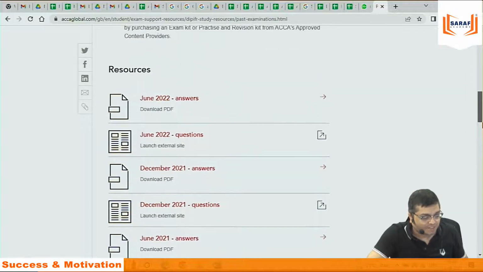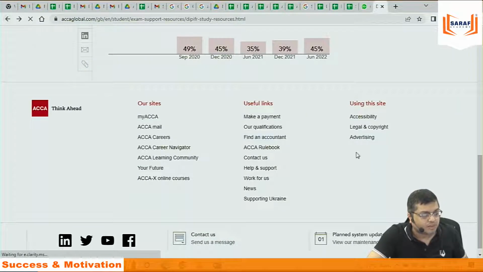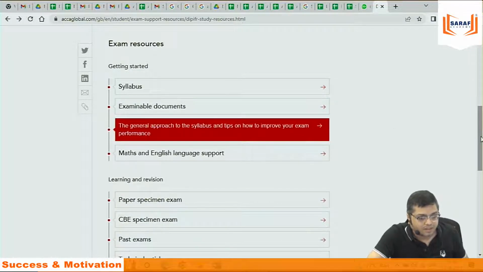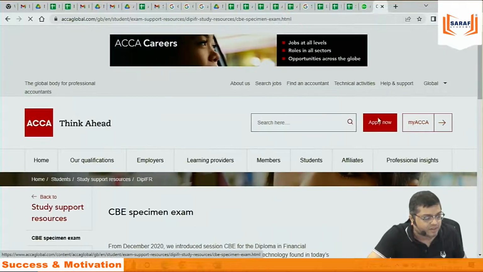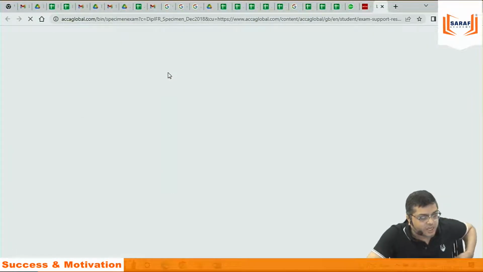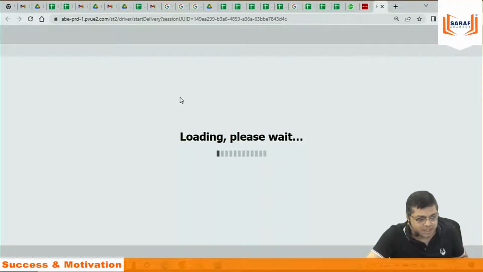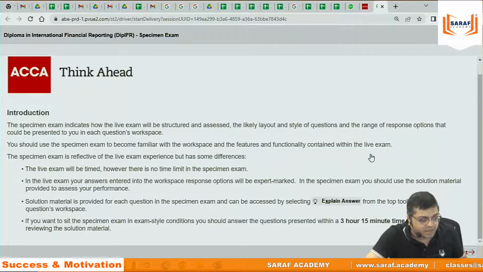Okay, no issue. So I am saying that endless papers are there. But for IFRS students, there is one issue. Up till now, there is no practice platform. The institute is making it ready, but the practice platform is not there. They have given one specimen exam, CB specimen exam 1. In that CB specimen, it shows you the same type, the way the questions will come in the exam center, but that is only one. They need to work on this. They are working, I have talked with them. For IFRS, further computer-based exam papers they will develop. But this one, at least, is there.